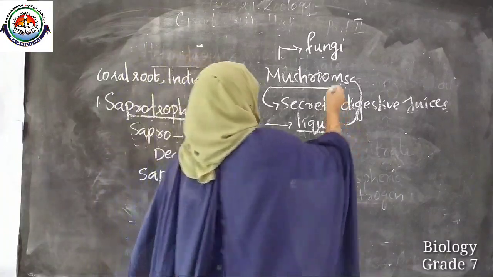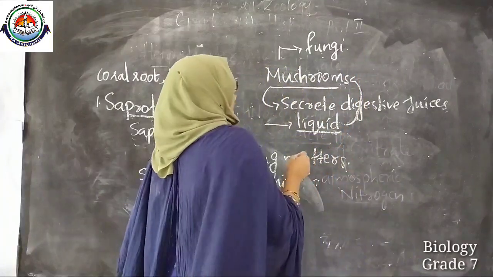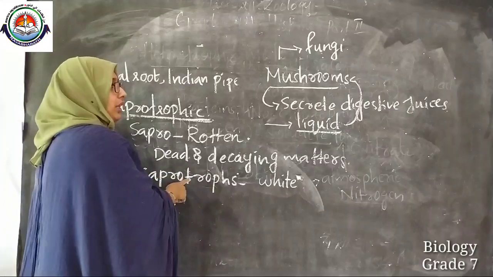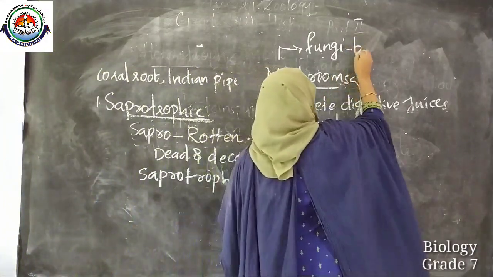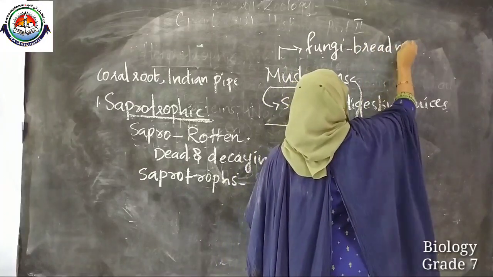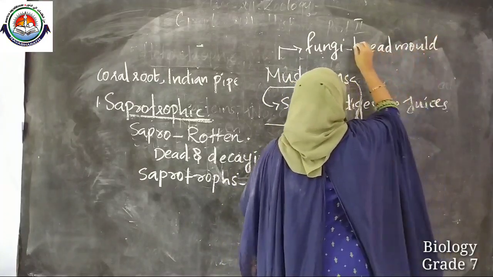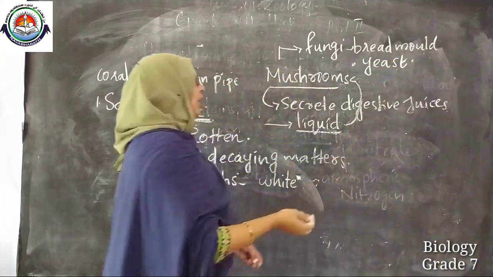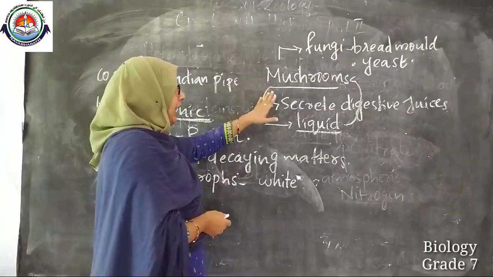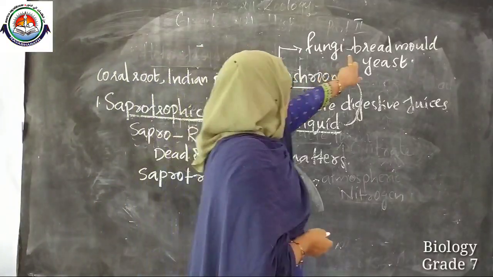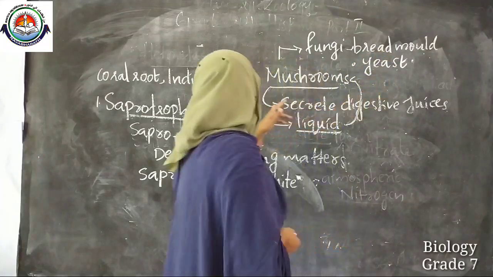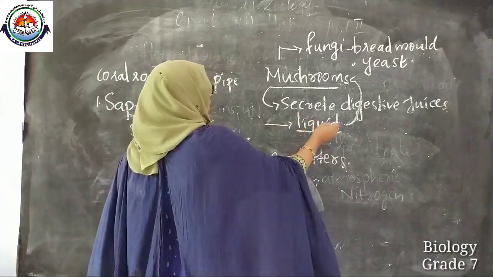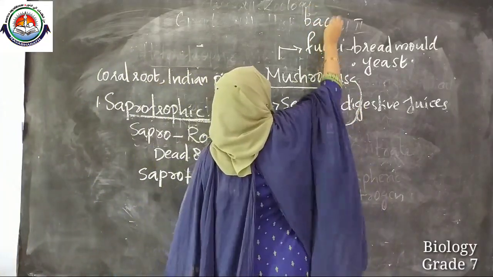Along with mushroom, some other fungi are also known for the saprotrophic nutrition. They include bread mold and yeast. Clear? So the fungi, mushrooms, bread mold, yeast are examples for saprotrophic nutrition, and also some bacteria.